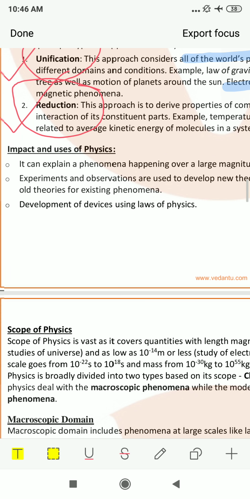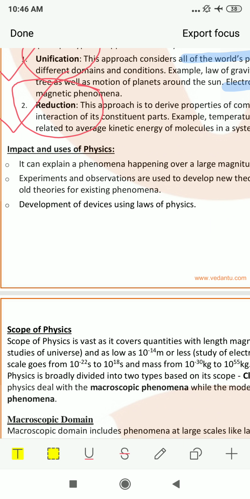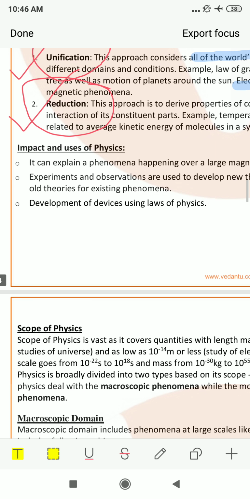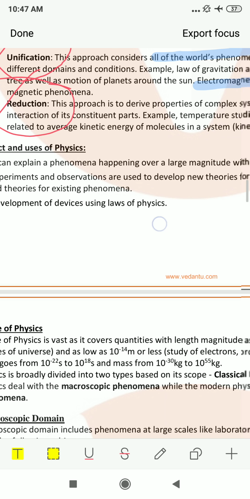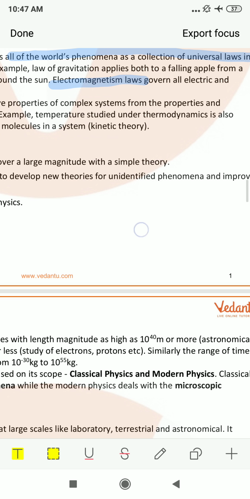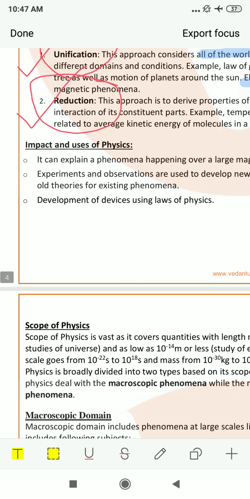Next comes reduction. This approach is to derive properties of complex systems from the properties and interactions of their constituent parts. Reductionism, as the name signifies, means to reduce something. For example, if I have a complex question, reductionism says I can reduce that problem into small parts and then solve it.